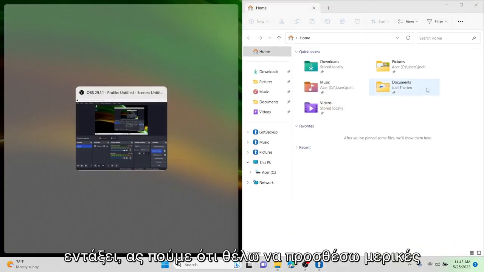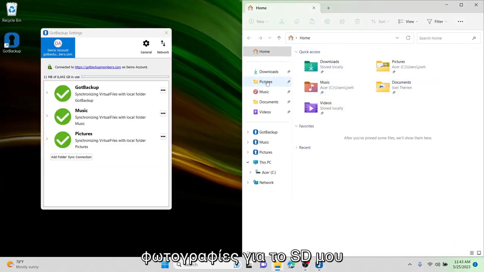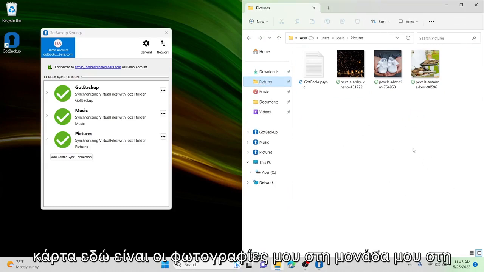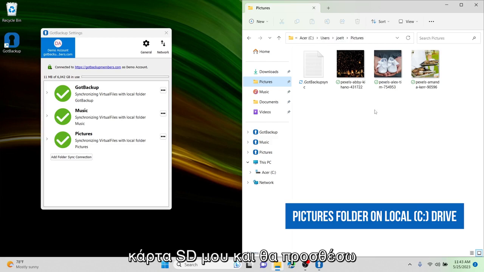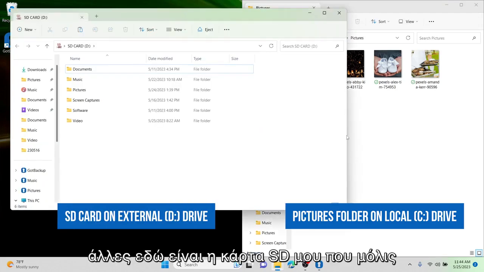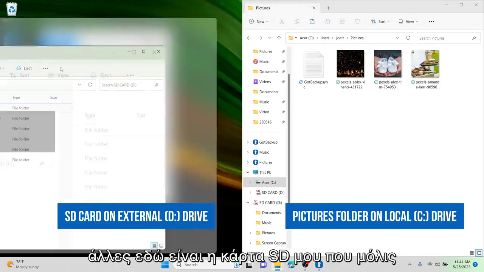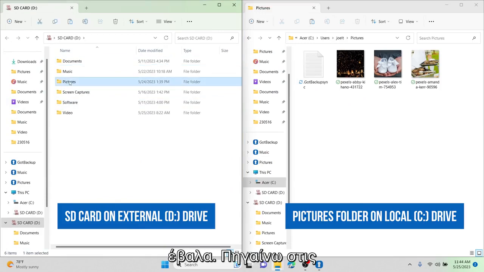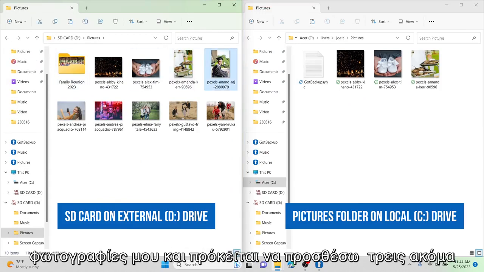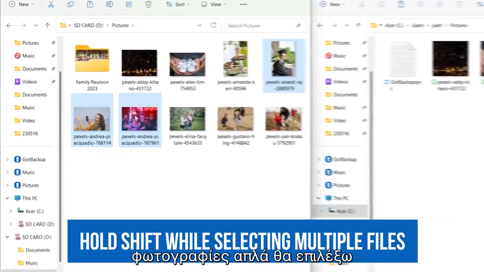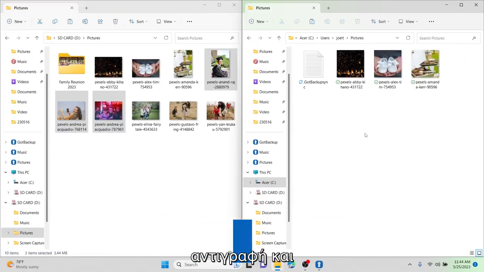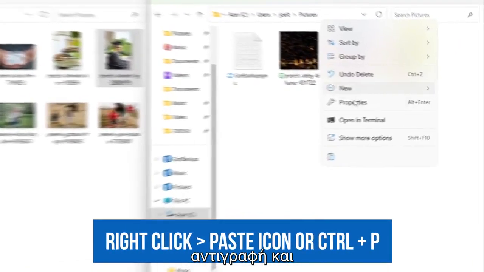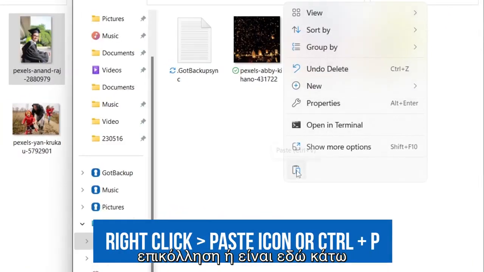Okay, let's say I want to add some pictures from my SD card. Here are my pictures on my C drive, on my hard drive. I'm going to add my SD card and add some more. Here's my SD card that I just inserted. I'm going to go to my pictures and I'm going to add 3 more pictures. I'm going to select these, copy, and paste. Or it's down here. Paste.